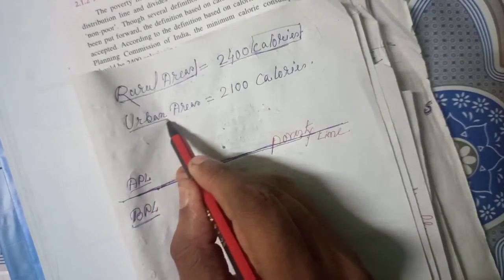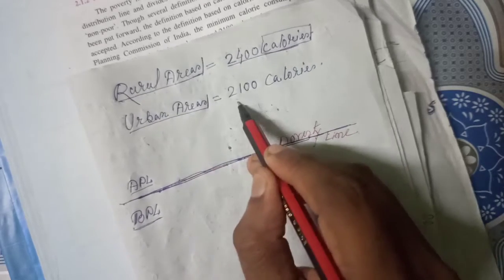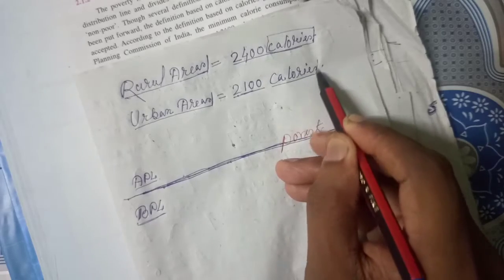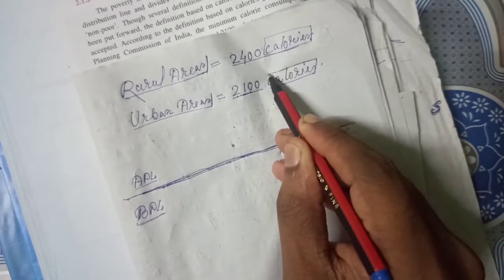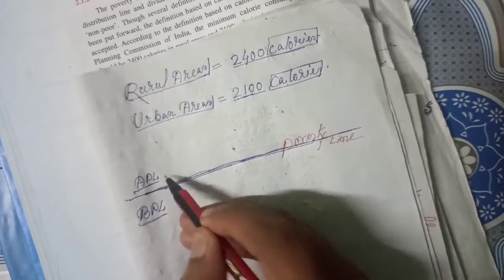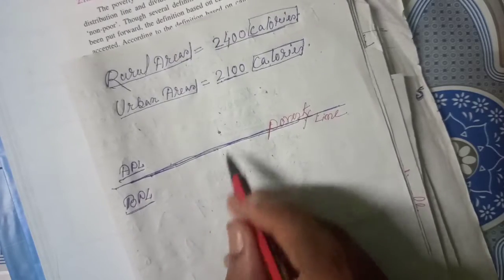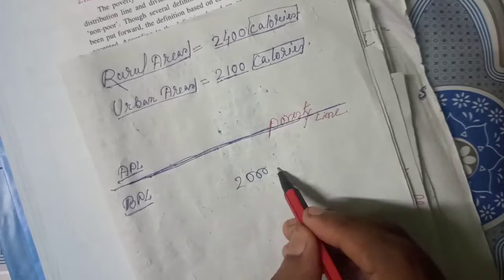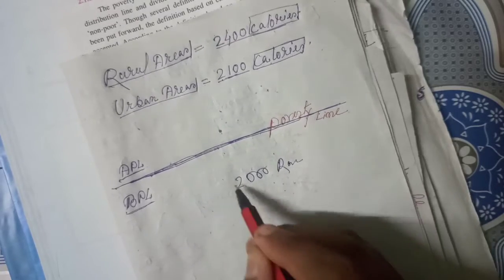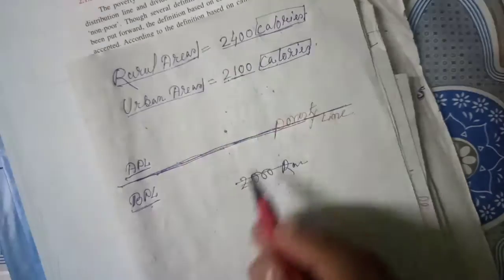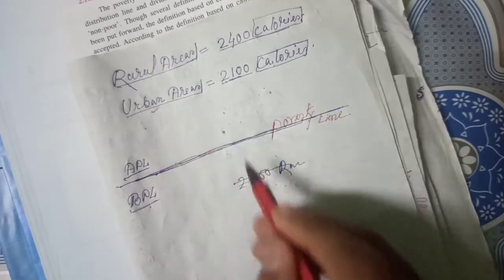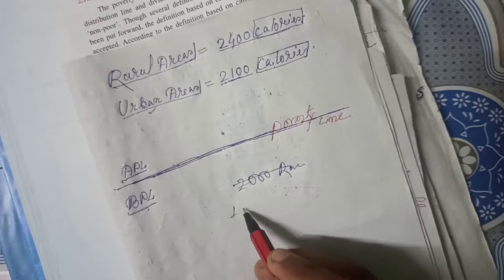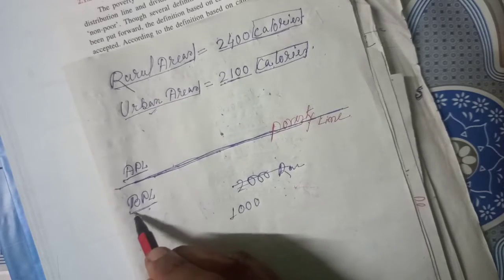And in urban areas, if a person can consume 2100 calories per day, then he will be treated as APL. But in case of BPL, in rural areas he cannot consume 2400, and in urban areas he cannot consume 2100 calories, he can consume only, for example, 1000 calories, he will be treated as BPL.